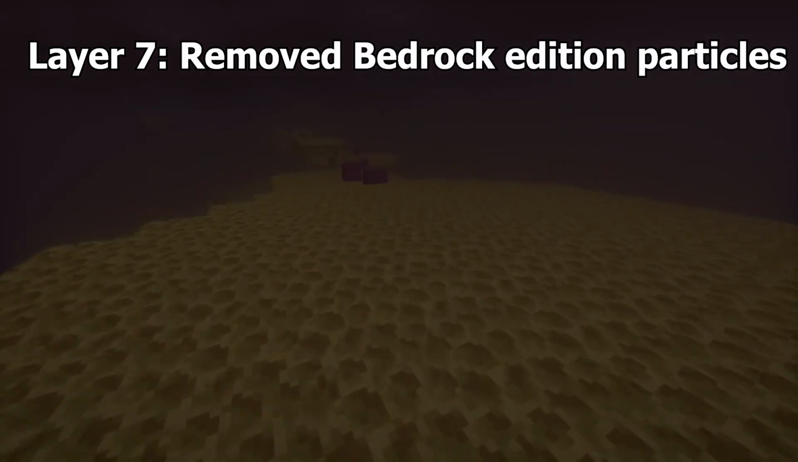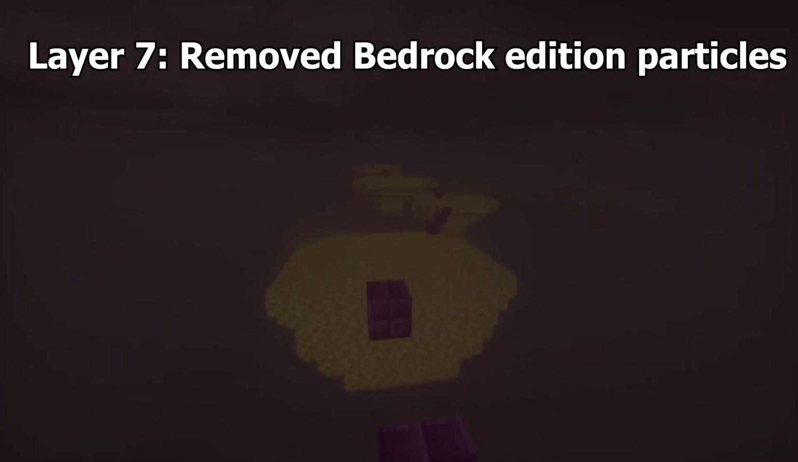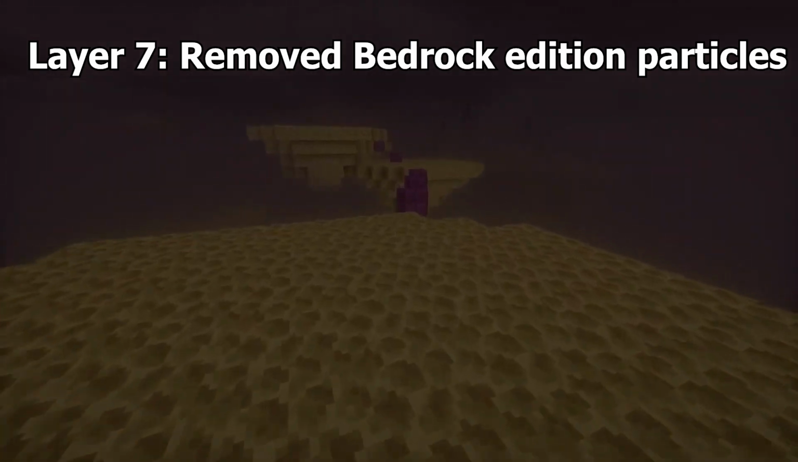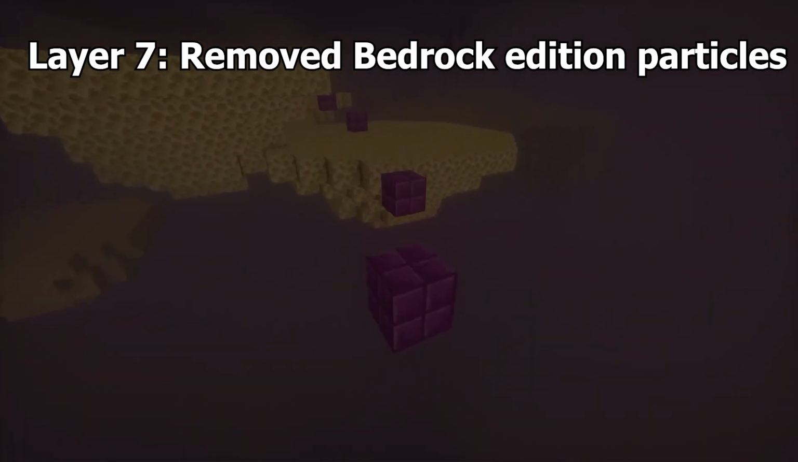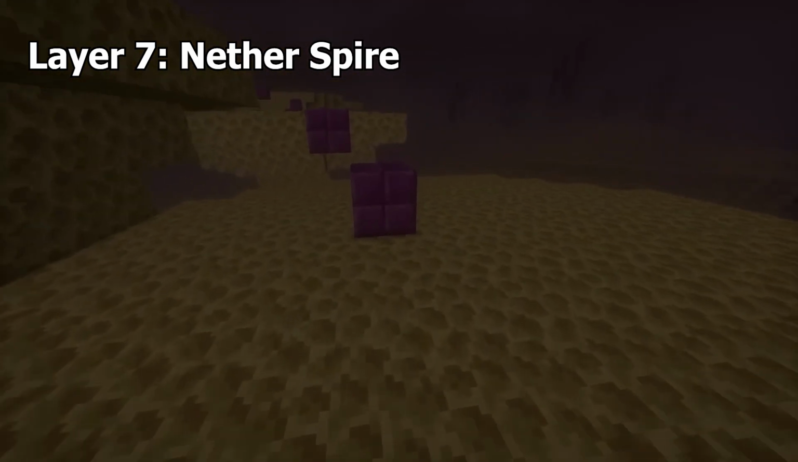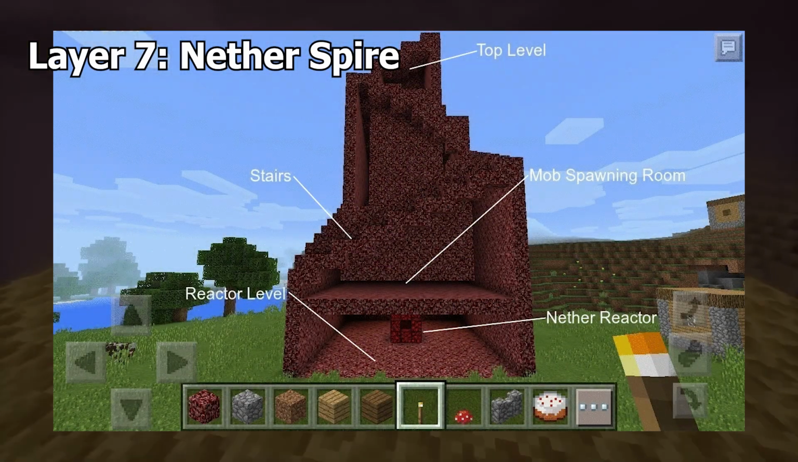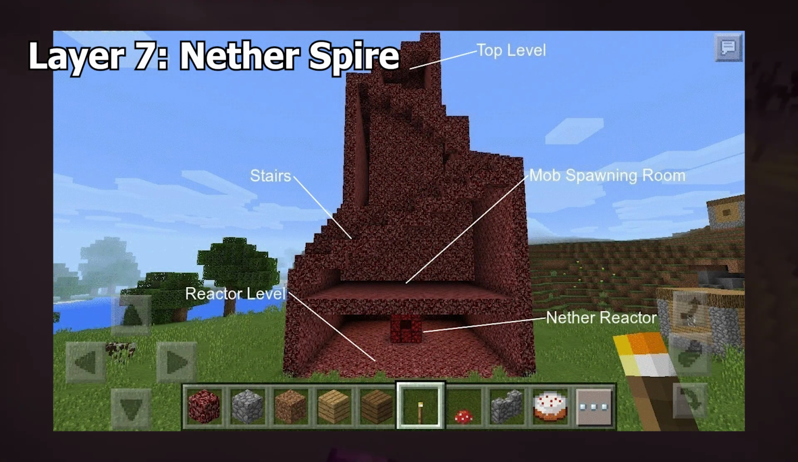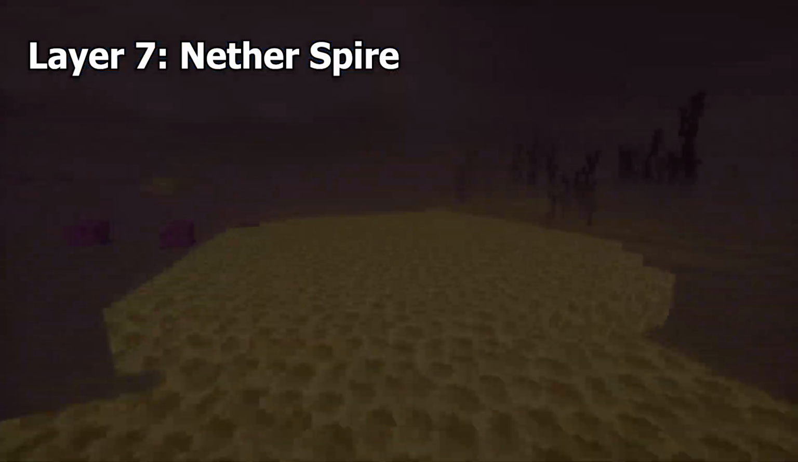Removed Bedrock Edition particles. There were some Bedrock Edition particles that could never generate naturally, so eventually they were removed. Nether Spire. The Nether Spire was a structure that would spawn when the Nether reactor was activated. The structure would spawn with many otherwise unobtainable items and allowed zombie pigmen to spawn inside.